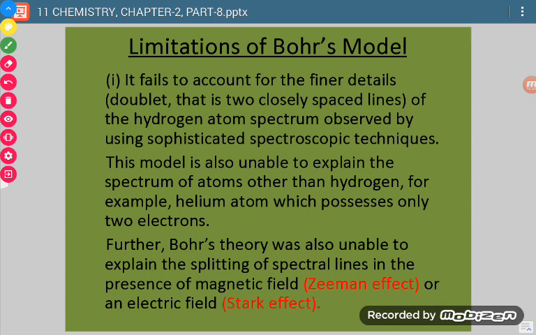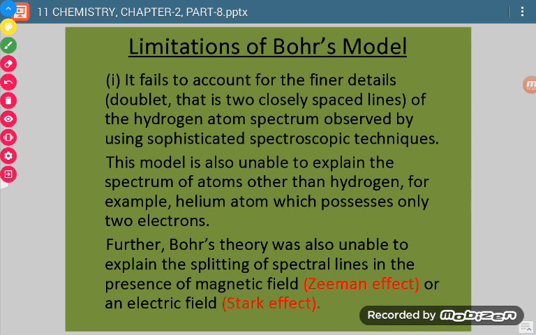Okay, now what are the limitations of Bohr's model? Now see, the Bohr model was very good for explanation of the line spectrum of hydrogen, but when it comes to multi-electron atoms, just like helium, where there are 2 electrons, how we will get the spectrum in that case was not explained by Bohr's model of an atom.